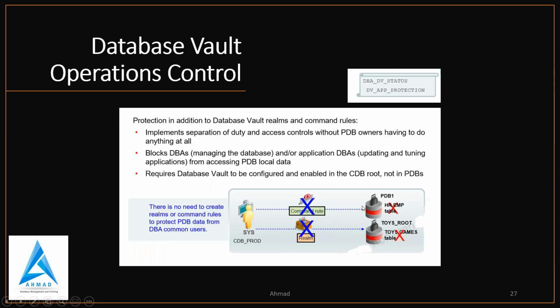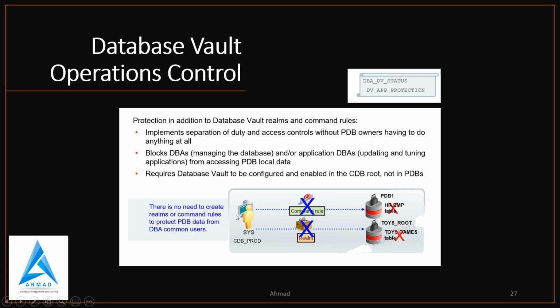And Database Vault operations control. Protection in addition to Database Vault realms and command rules. So we have DBA, DB status, and implementation of separation of duty and access control, with PDB owners, local DBA and application DBA, and it requires Database Vault to be configured and enabled in the CDB root, not in the PDB.